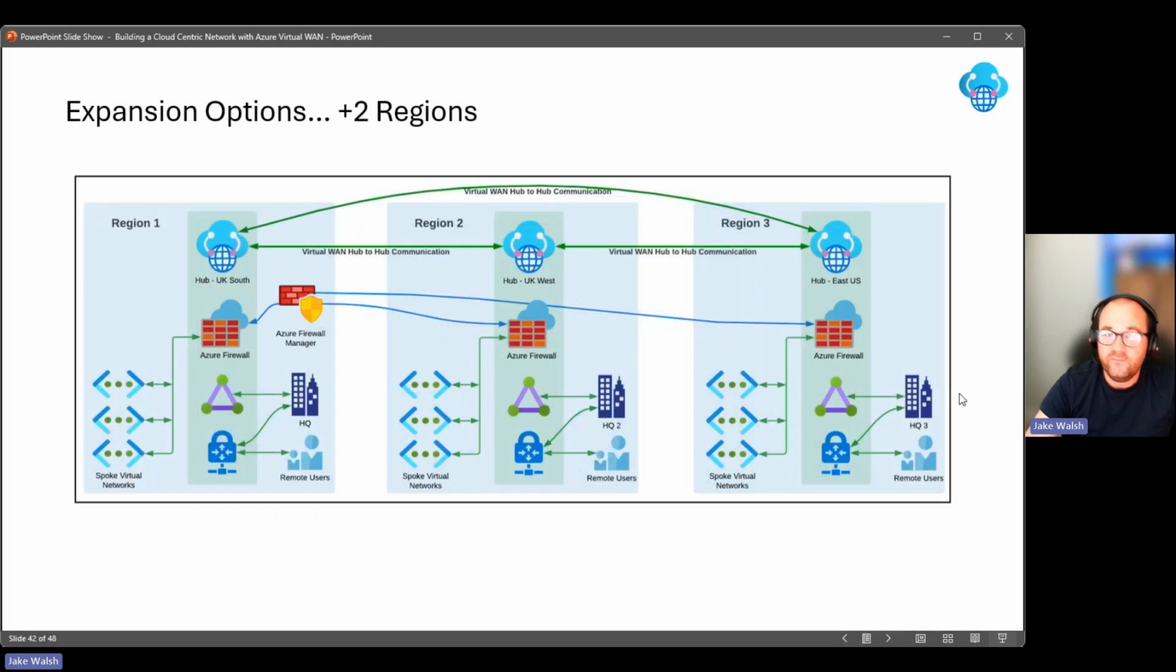And it's largely the same if we went to 3 regions. We would have this fully meshed topology where all of the hubs could communicate. We could deploy firewall into all of the hubs as well if we need to. And all of those spokes, again, would be able to communicate through those hubs, provided that we allowed that in firewall rules. So hopefully you can just see as we start to expand, it certainly simplifies and makes that journey just that little bit easier.